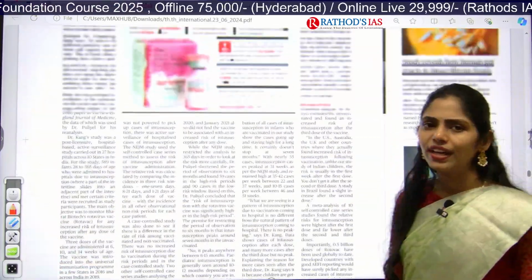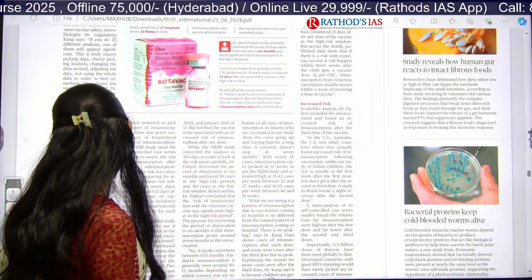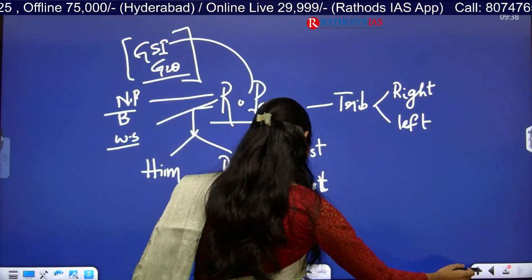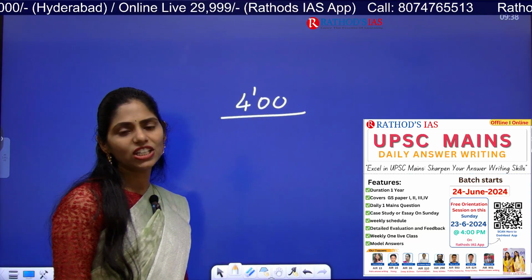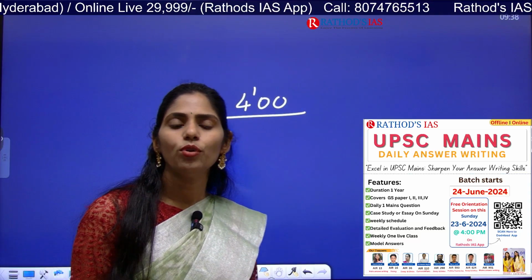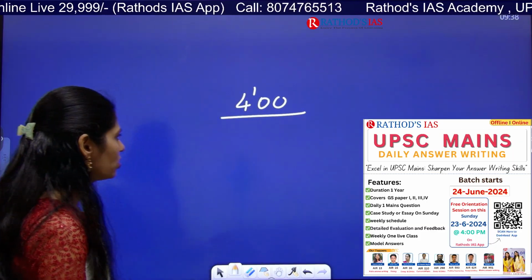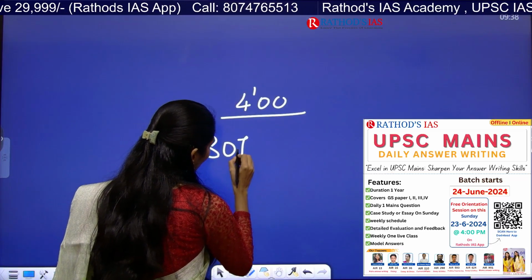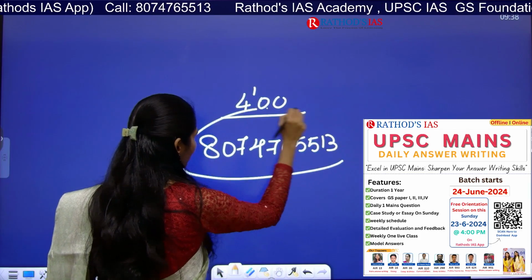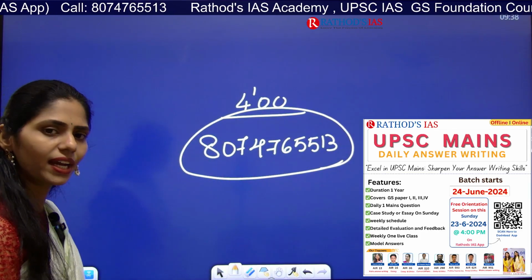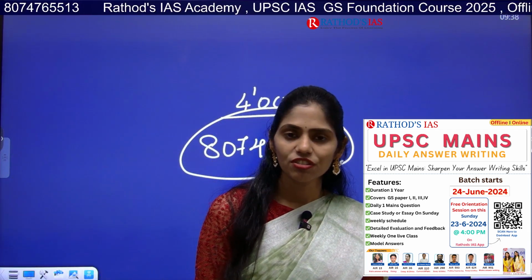Okay, so these are the very important articles that appeared in our today's Hindu newspaper. And once again, I'm reminding you guys, at 4 o'clock today, we have a mains orientation session, which is free. You can attend both online and offline. So if you have any inquiries regarding that orientation session, you can call me on this number 8074765513. Okay, this is a WhatsApp number too. You can text me on WhatsApp regarding any doubts about this mains answer writing orientation free session.